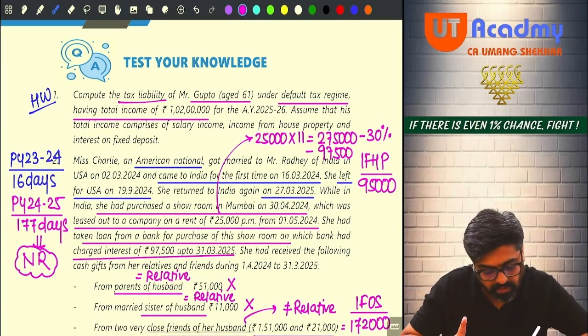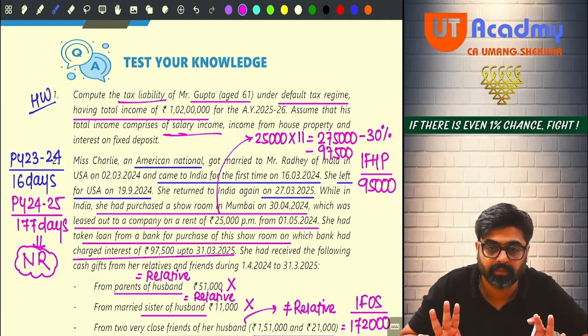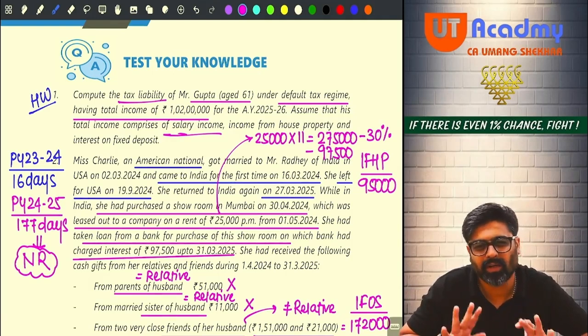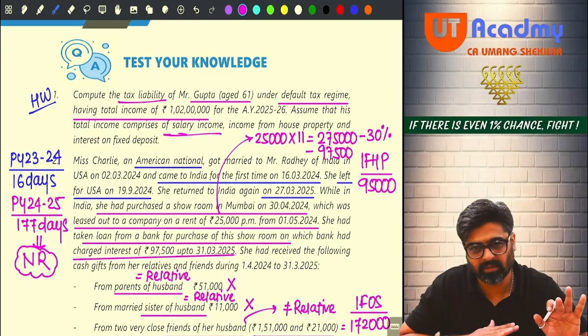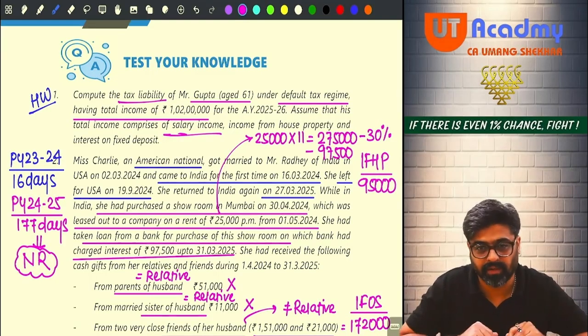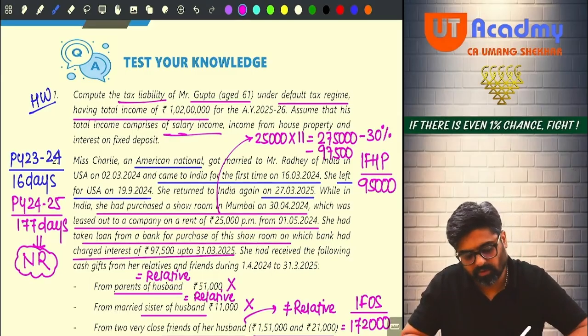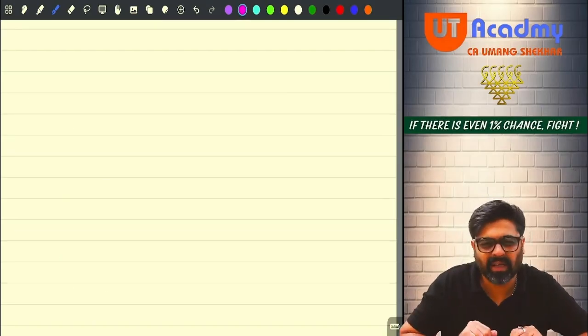Assume that his total income comprises salary income, income from house property, and interest on fixed deposit. So the entire total income is normal total income, they mean to say. On the entire total income, you are supposed to apply special rates? No, 115BAC rates, normal rates. So apply the normal rates and calculate the tax liability.